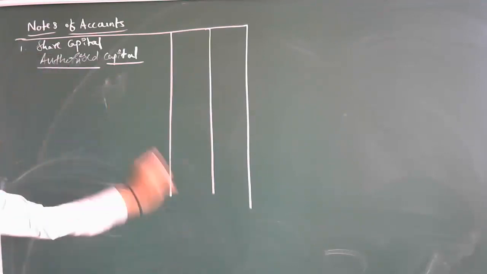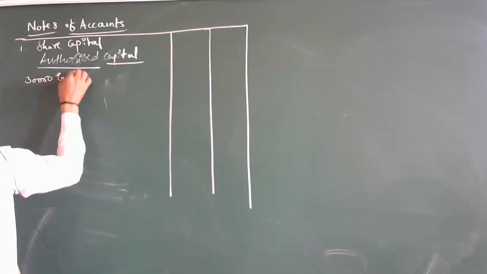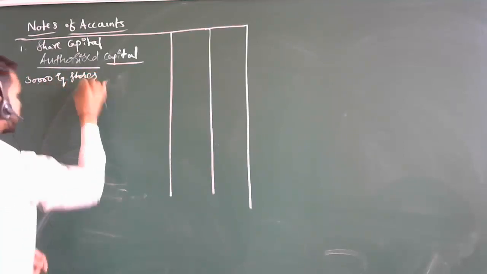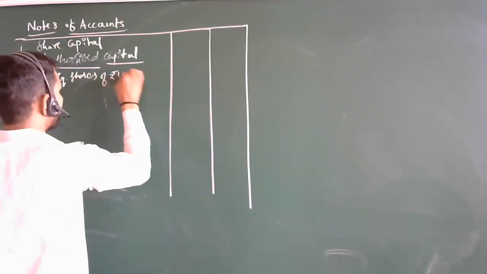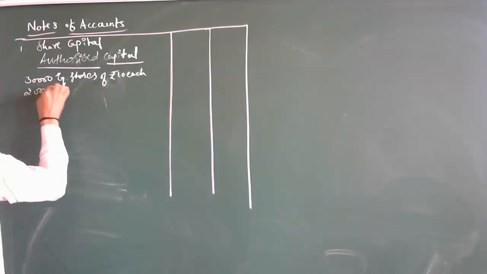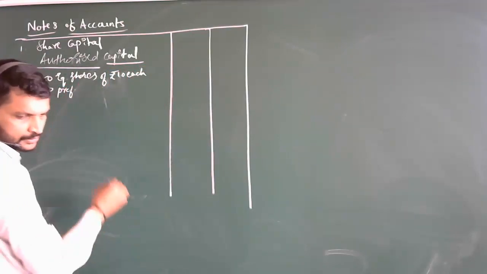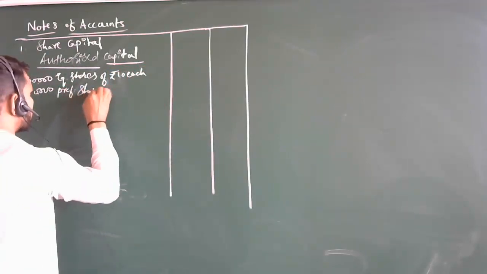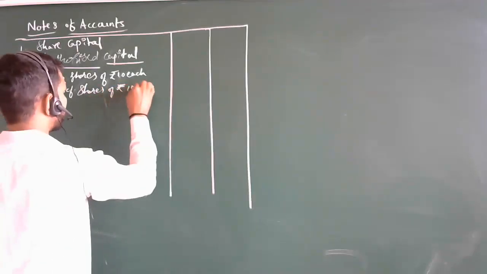rupees. So let's see here, 30,000 equity shares of rupees 10 each. Then 20,000 preference shares of rupees 10 each.